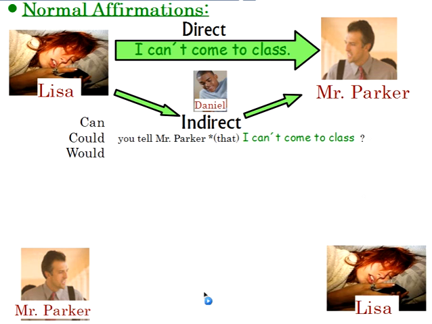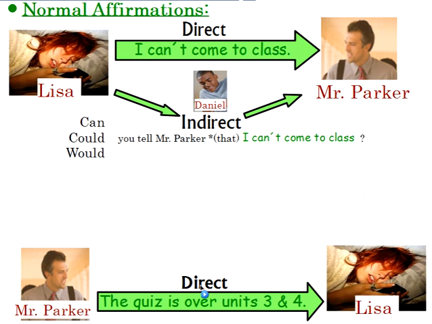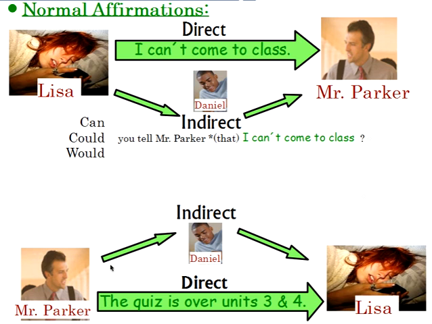Now let's look at the other thing. Now Mr. Parker wanted to say something to Lisa. So remember, a direct request or a direct message is, hey Lisa, the quiz is over units 3 and 4. But remember, Mr. Parker couldn't do that. He had to go to Daniel and say, Daniel, can you tell Lisa this information? Again, whatever Mr. Parker says to Daniel is the indirect request.